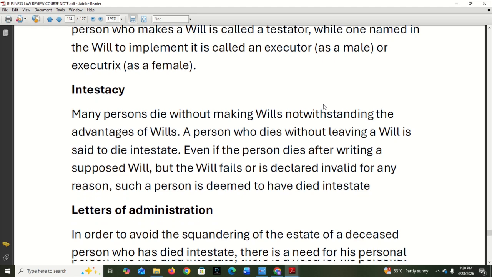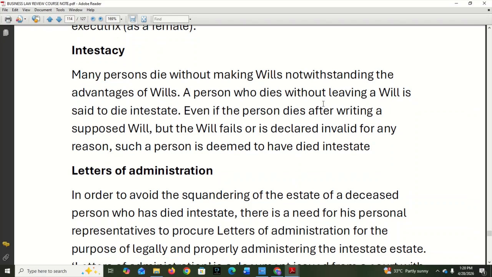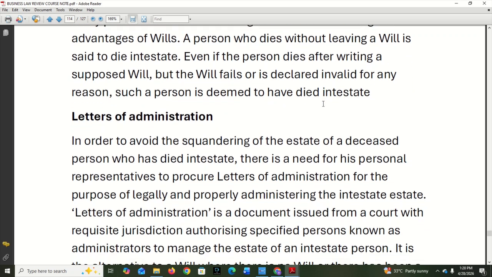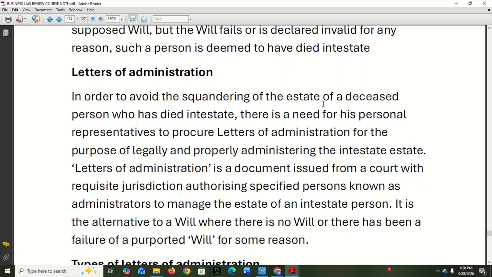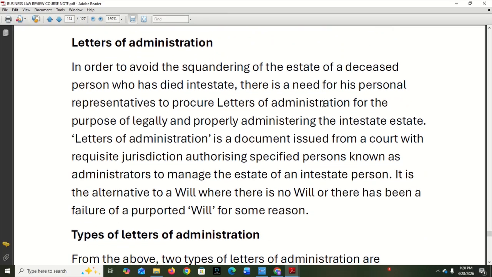Okay. Now let's look at what we call intestacy. What's that? Many persons die without making wills. In fact, that's the more common case. It's only very few people that will die and write down a will, notwithstanding the advantages of a will. A person who dies without leaving a will is said to be intestate. Okay, that's the word. Please, those words can come out in your multiple choice questions. Even if the person dies after writing a supposed will, but the will fails or is declared invalid for any reason, such a person is said to have died intestate.